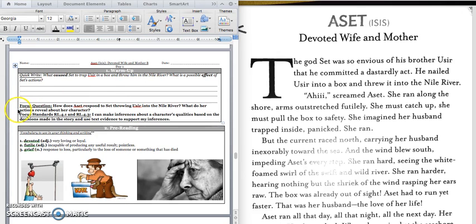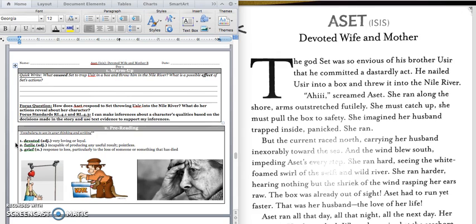It says, how does Aset respond to Set throwing Aset into the Nile River? What do her actions reveal about her character? And our standard for today is being able to make inferences about a character's qualities based on the decisions that they make. We have 3 vocabulary words.